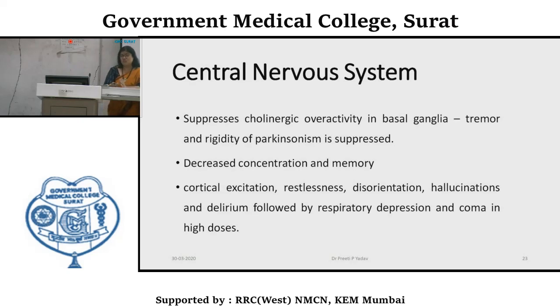Decreased concentration and memory. You must remember that in Alzheimer's disease, you are using cholinergic agonists as nootropic drugs. So decreased concentration and memory can occur with the use of centrally acting anticholinergic agents. Others like cortical excitation, restlessness, disorientation, hallucinations and delirium can all occur. Ultimately, at increased high dosage, there could be respiratory depression and coma.